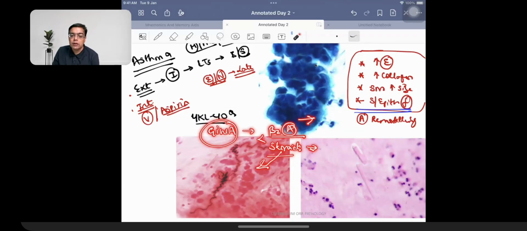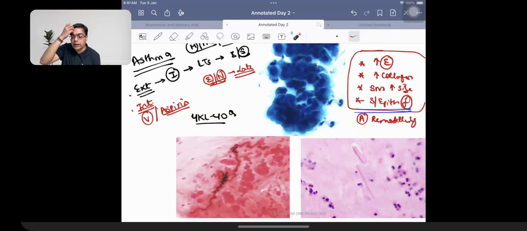There is an example of a steroid that is very, very likely to be asked in the exam, especially the INI exam. That is what is going to be given the name of a soft steroid. The drug that you associate with the term soft steroid is going to be given the name of ciclesonide, right? So this particular drug is going to be having its active metabolite, which is produced inside the airway and the lungs only, and therefore it is going to be having lesser chances of causing systemic side effects.